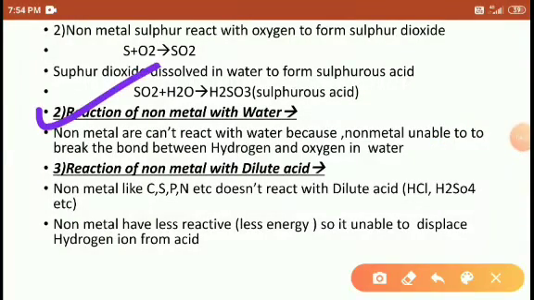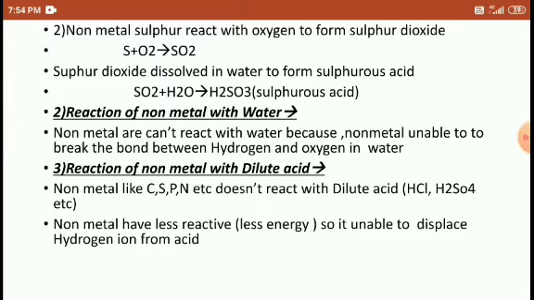The second one is reaction of non-metal with water. Non-metals cannot react with water because non-metals are unable to break the bond between hydrogen and oxygen in water. Look at it, students.